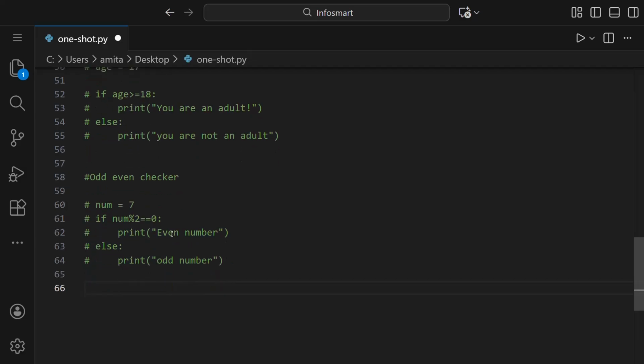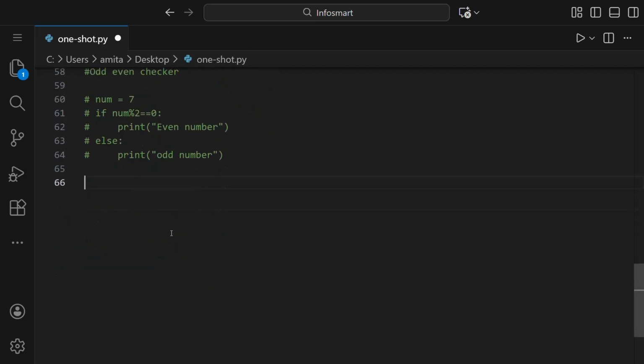For example, if we have to check the grade according to the marks of a student. Let us say marks is 85, and if the marks is greater than or equal to 90, the grade will be A. If it's greater than or equal to 75, grade will be B, and if it's greater than or equal to 50, then grade will be C. And if it's not greater than 50, then the student will fail. Like we have here 4 different conditions. And accordingly, we have to frame the code so that the correct grade is printed.